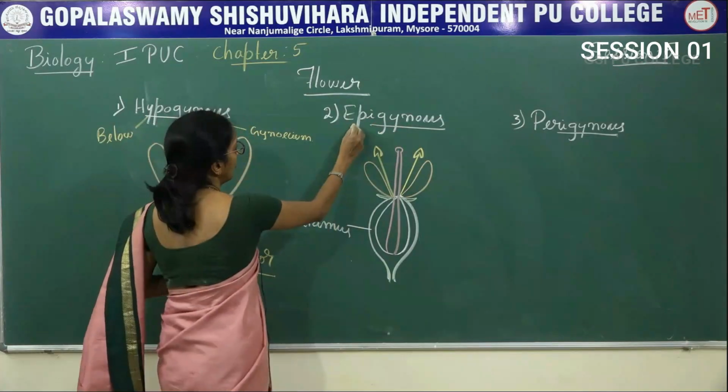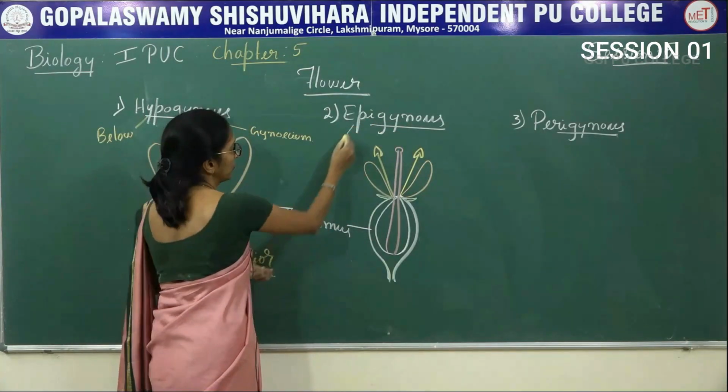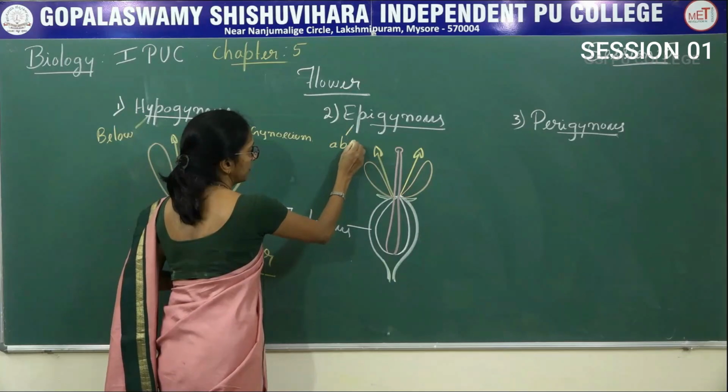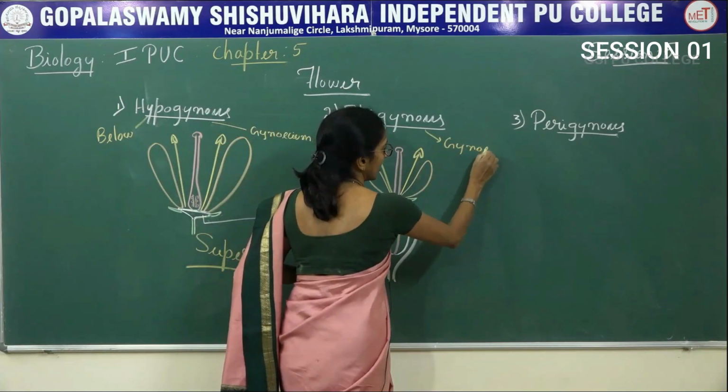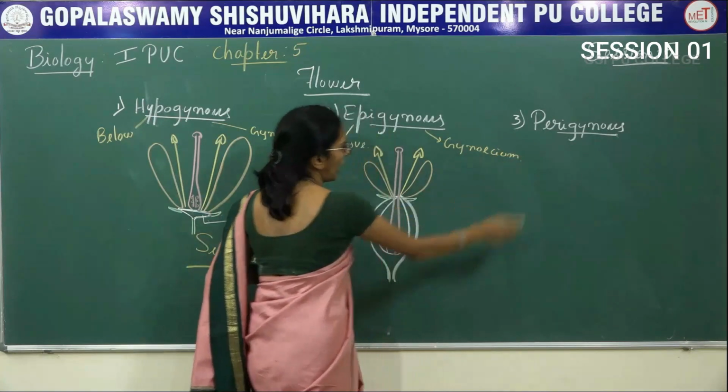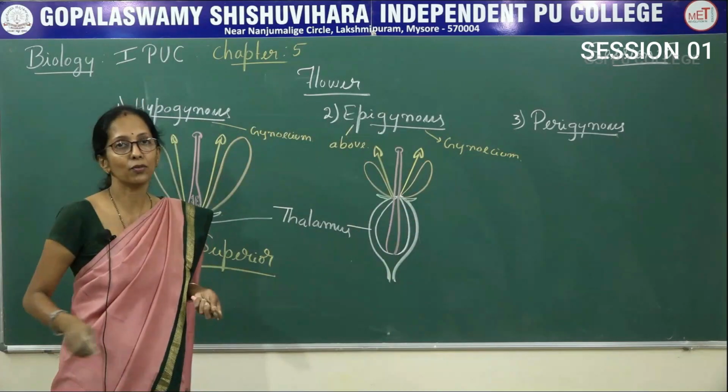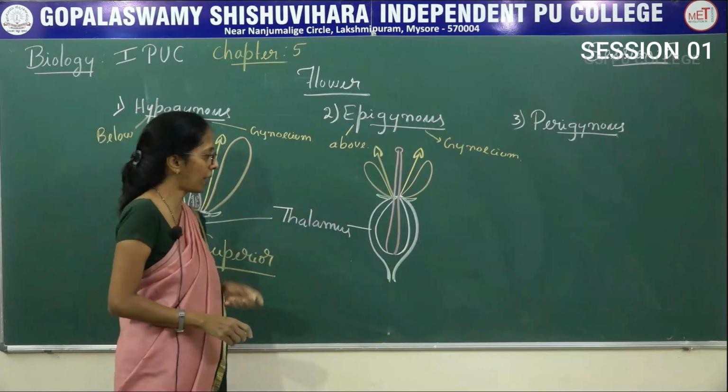Epigynous. Epi means above. Gynous, gynoecium. Above the gynoecium, other floral parts are present. In this case, what happens?